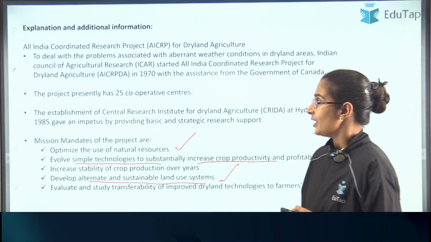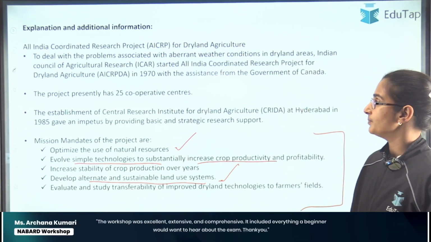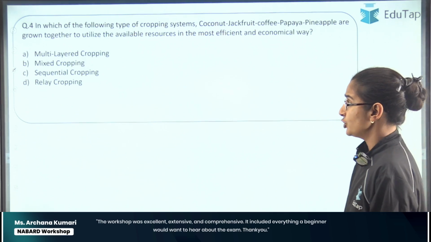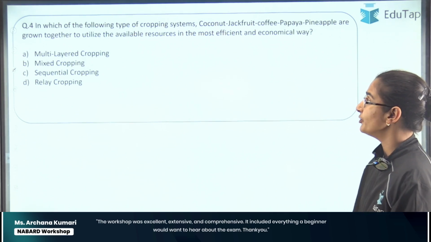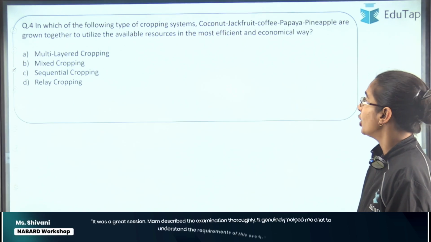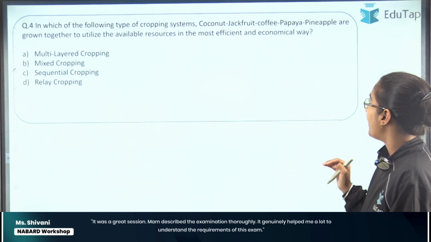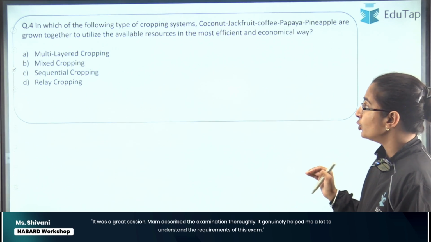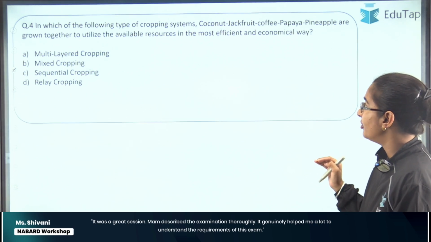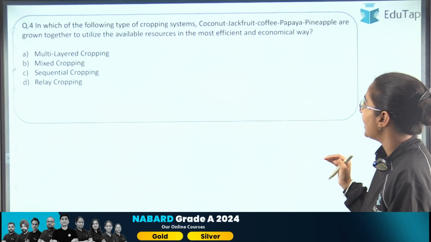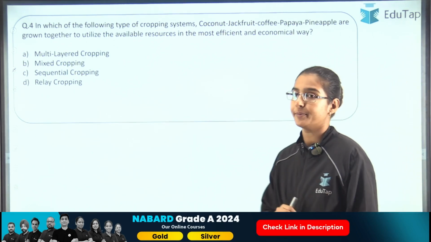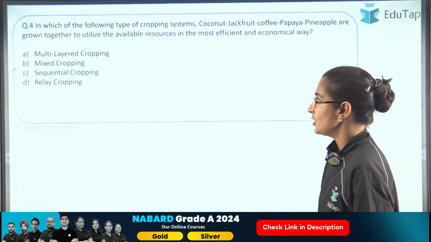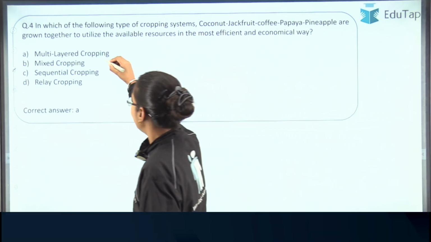All right, now let's move ahead to the next question. It talks about in which of the following types of cropping systems coconut, jackfruit, coffee, papaya, pineapple are grown together to utilize the available resources in the most efficient and economical way, right? So the correct answer here is option number A, multi-layered cropping.